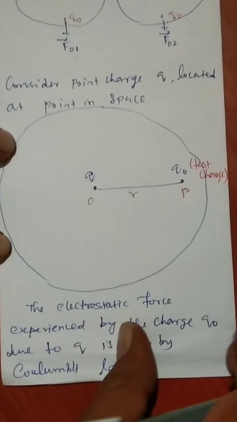Coulomb's law. Okay. So now we can write this according to Coulomb's law.